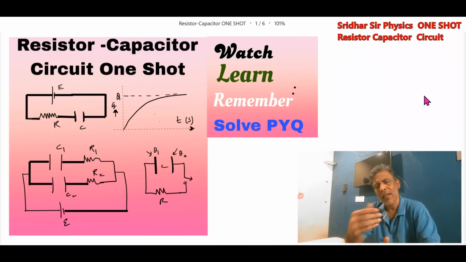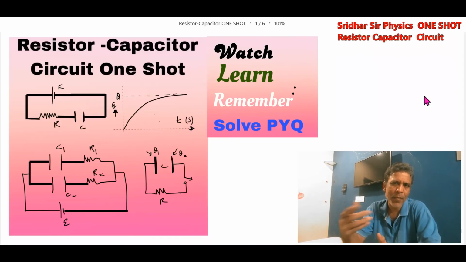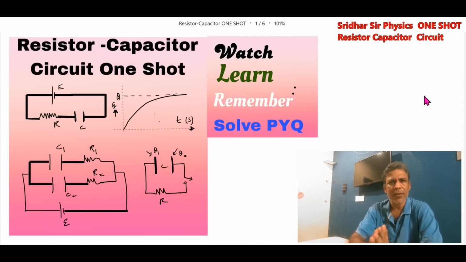Okay, fine. I'll update a few more topics. There are a lot of second year topics left over. I'll update one shot of that also. So prepare well for JEE Main. Have concept clarity, formulas, PYQs. Those who are preparing for JEE Advanced, concept clarity, formulas, and you should explore more numericals. This is one basic methodology. Okay, thank you everyone. So I'll end the session.